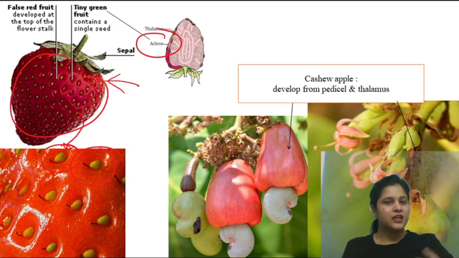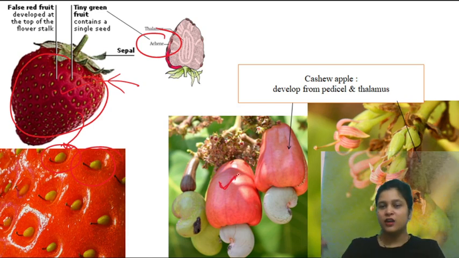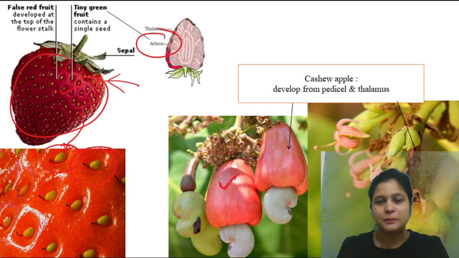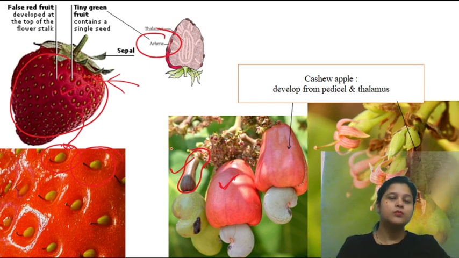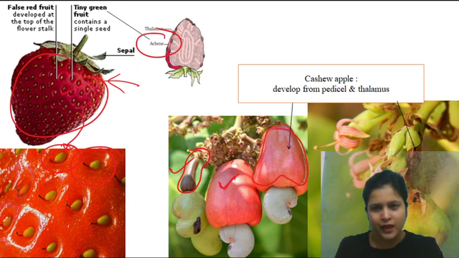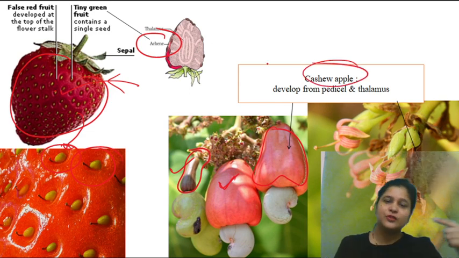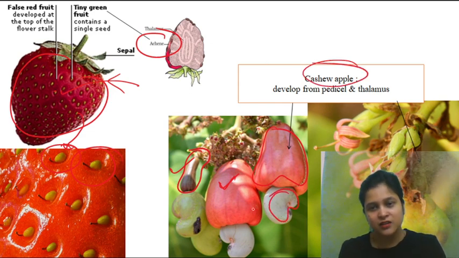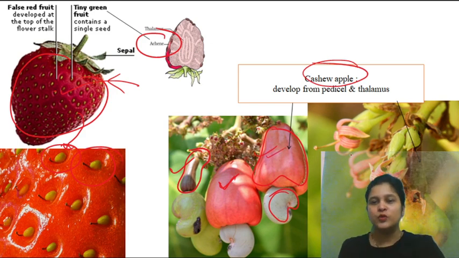Have you ever seen a cashew tree? I have seen. I'm from Chhattisgarh now, so there are a lot of cashew trees. What portion of cashew fruit is false fruit? Cashew has an apple-like structure. We call it cashew apple. That is false fruit. And the cashew nut we eat, it's true fruit, right? It's the true one. But cashew apple is false fruit.